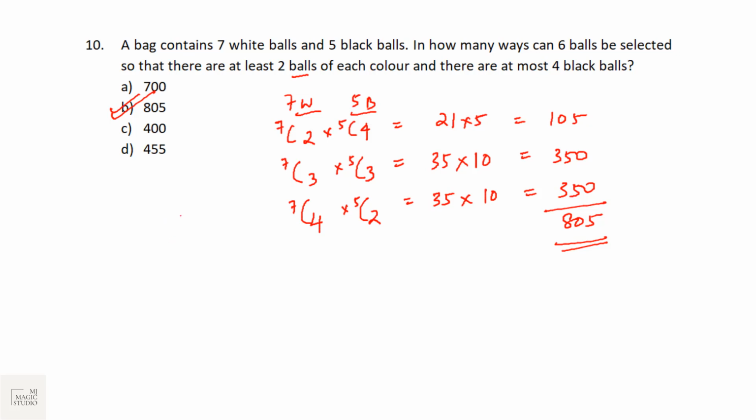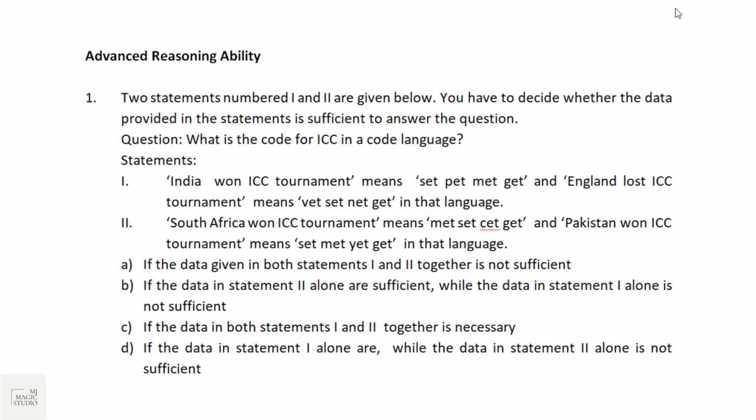Okay. So now we will move on to the advanced reasoning ability part and see the buckets of that, and all questions would be showcased. Pause the session, try to solve it yourself because there is no point solving reasoning otherwise. Reasoning is very personal. Try to do it yourself. Advanced reasoning ability, the second section of the digital part or the advanced part. Again 10 questions which need to be covered in 15 minutes. Each question will come with individual timing.